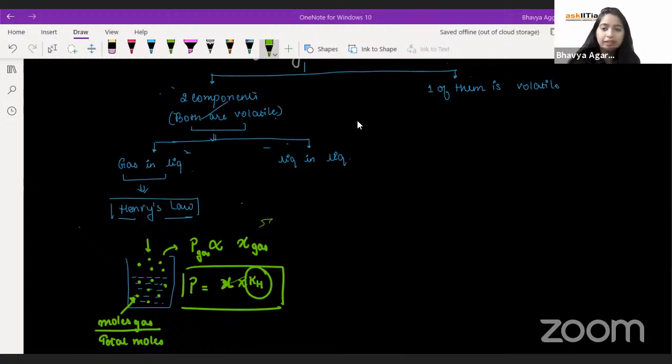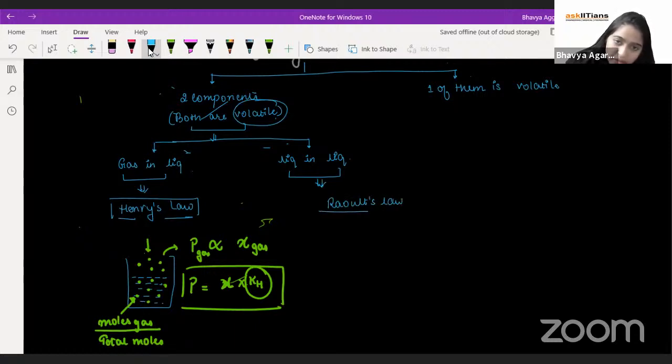All right then, let's move to the next part, which is a liquid in a liquid. Now, for those two components of a solution where both are liquids and both are volatile, we apply Raoult's law.